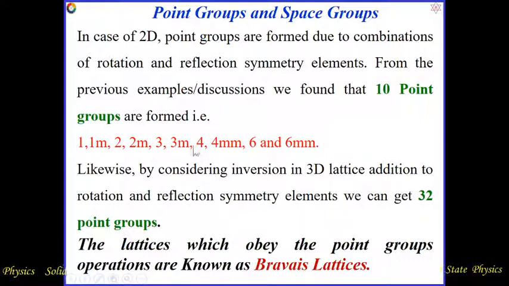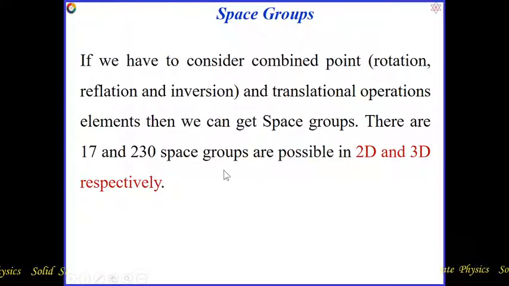In 2D, 10 point groups are possible, and in 3D, 32 point groups are possible. On the basis of the point groups, the lattices which obey these point group operations are called the Bravais lattices. And the space groups: if we consider rotation, reflection, and inversion combined with the translation operation, then 17 space groups are possible in 2D and 230 space groups in 3D.